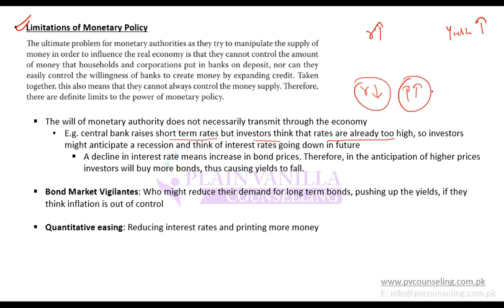So in anticipation of higher prices in future, they started buying bonds. When they bought bonds, prices went up and yield dropped, because yield is inversely related to price. So the central bank wanted to increase the yield in the economy, but it eventually led to a decrease of yield. So there are many factors, and at times monetary policy is not able to achieve its objective. That is the limitation of monetary policy.